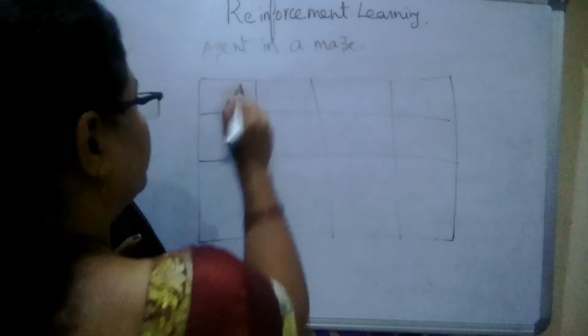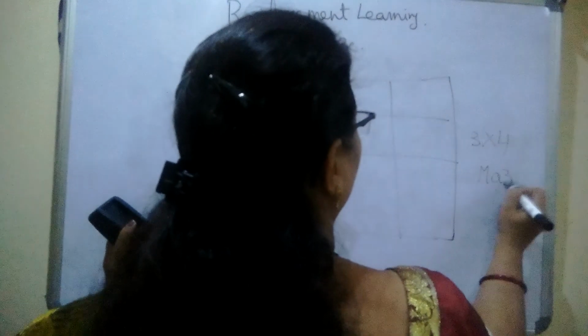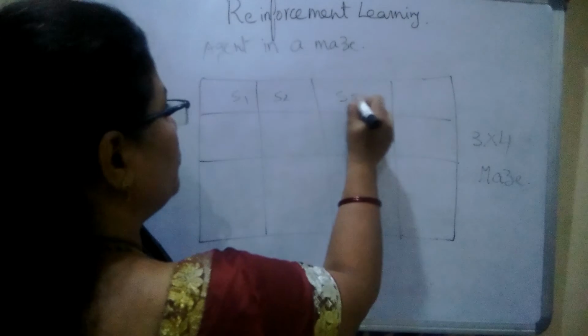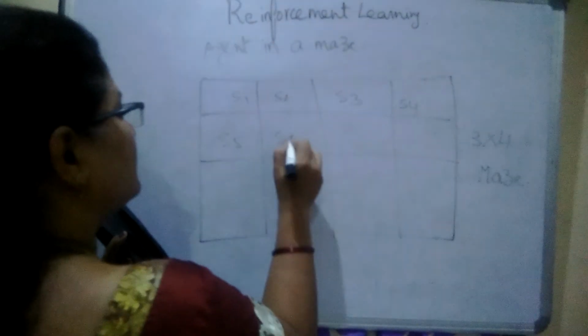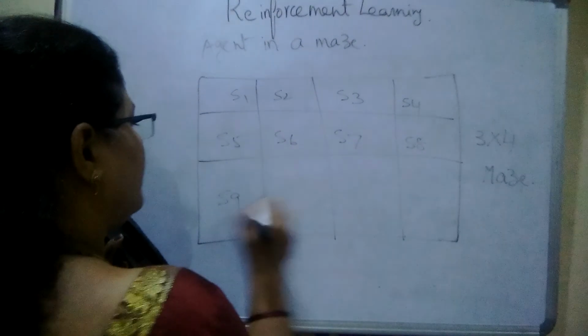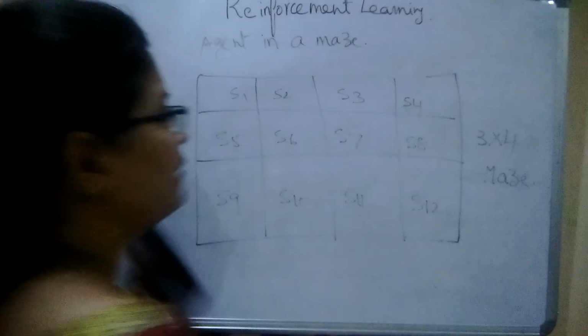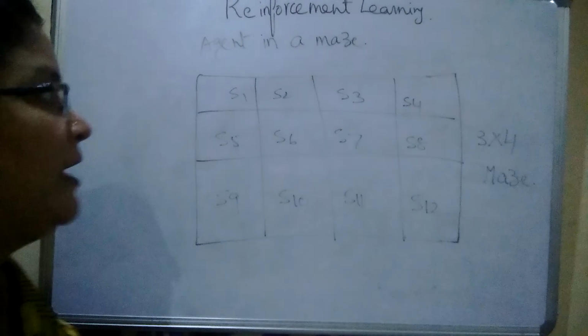That is S1, S2. It is a 3x4 size maze. S1, S2, S3, S4, S5, S6, S7, S8, S9, S10, S11, S12. These are the room numbers of the maze.